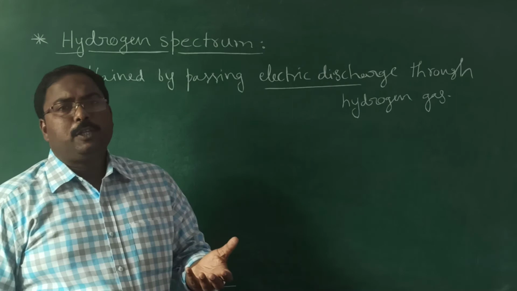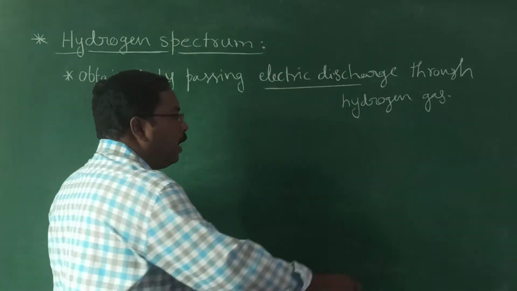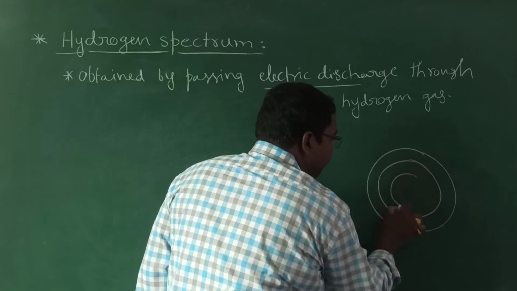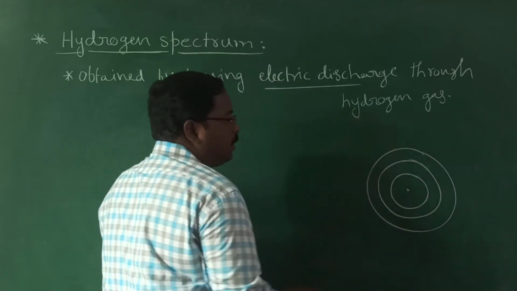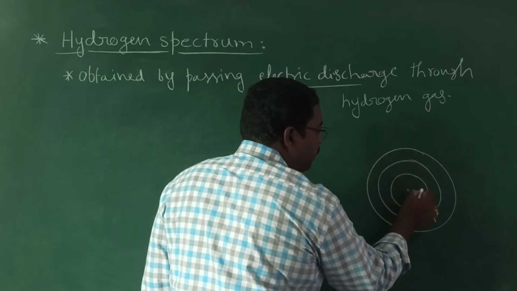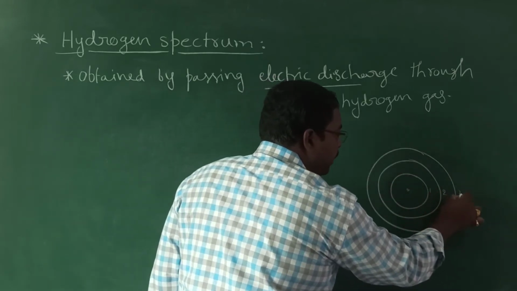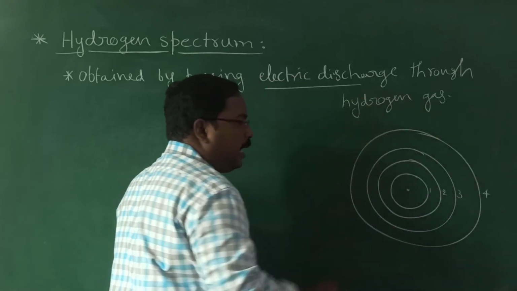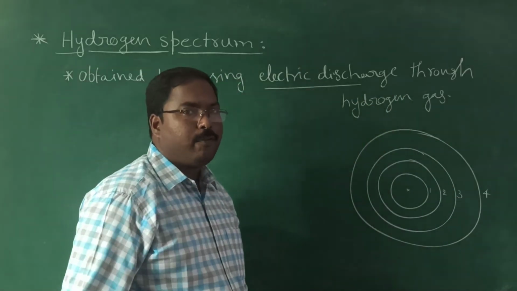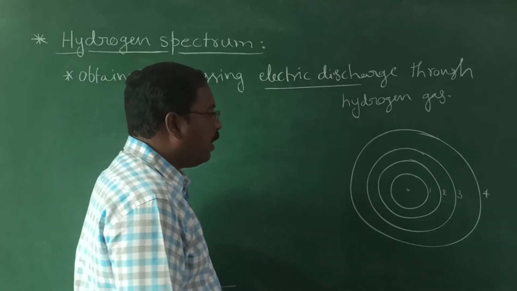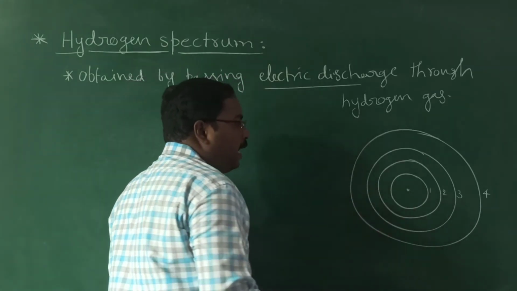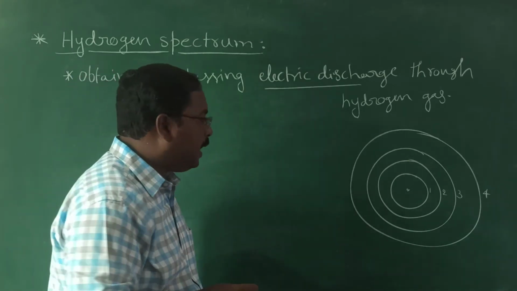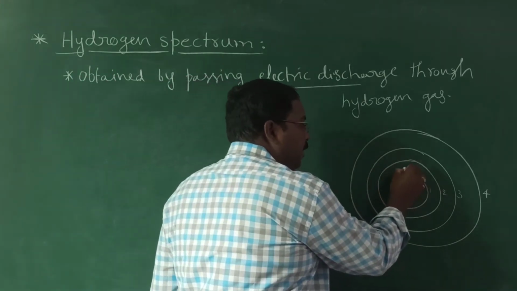Now when the electron absorbs energy, we know an atom contains different orbits. This is the nucleus. For example, in hydrogen, this is the first orbit, this is the second orbit, this is the third orbit, this is our fourth orbit. There will be infinite number of orbits in any atom. Coming to the hydrogen atom, the electron is present in the first orbit. So here is our electron.